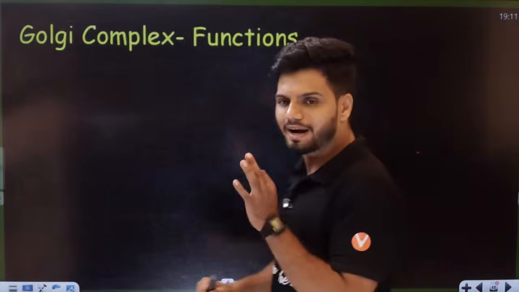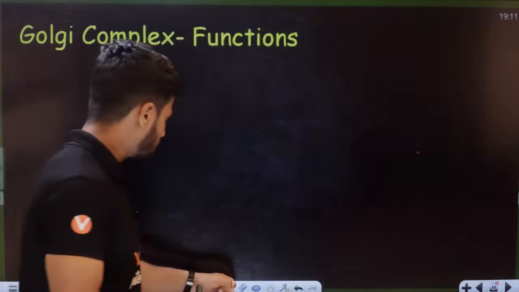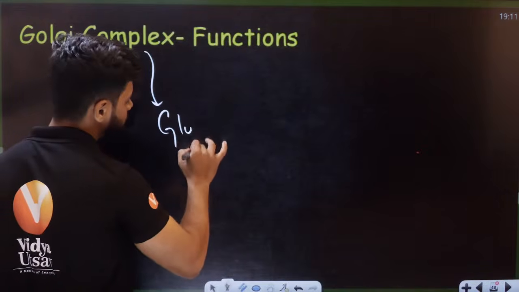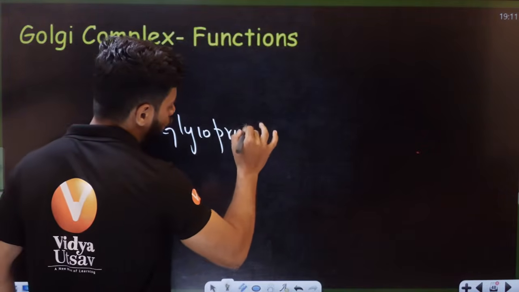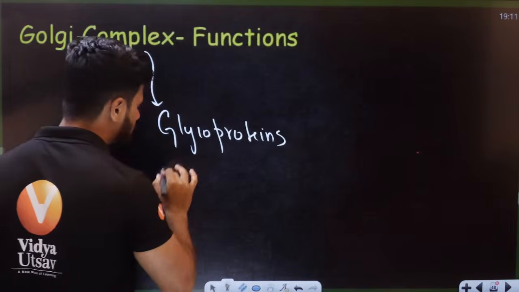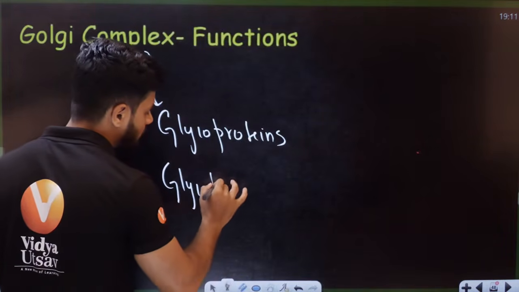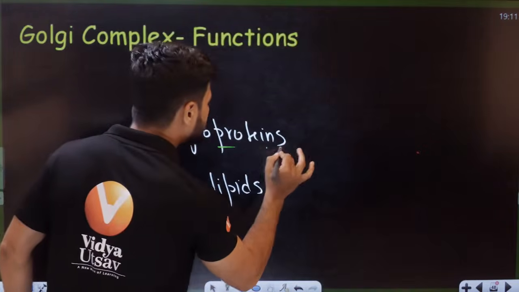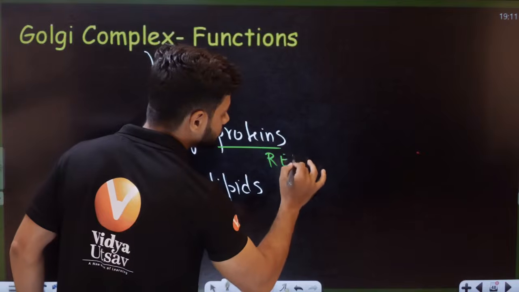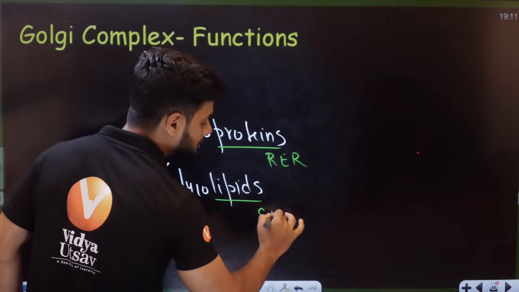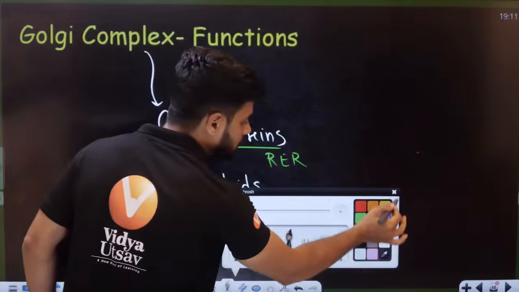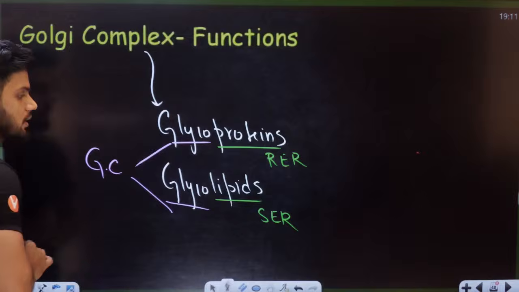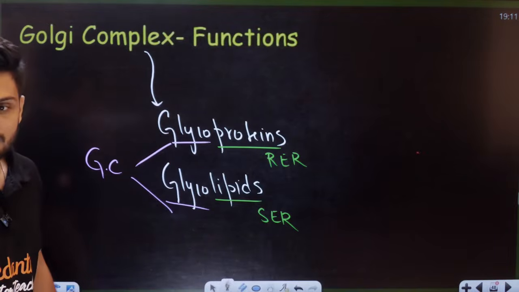Because when you understand the function, students, all of you need to understand, Golgi complex will always produce something called as glycoproteins and something called as glycolipids. This protein part came from RER. This lipid part came from SER. All the glyco part came from Golgi complex. That is a carbohydrate.